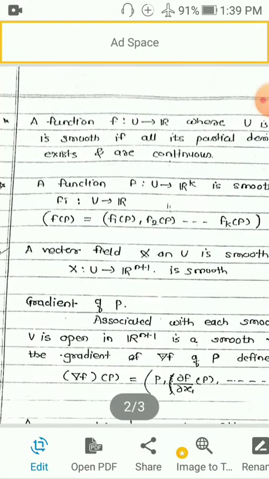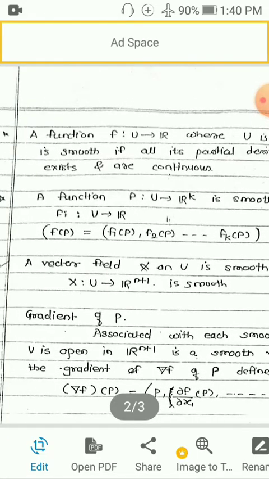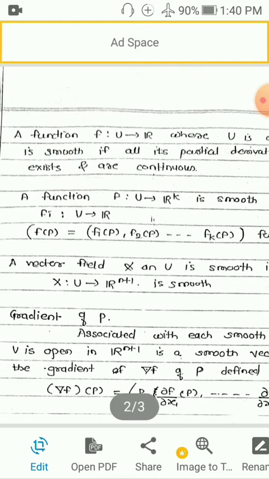Now today we have to see some important definitions first, and then we shall continue the two examples we considered yesterday to sketch the given vector field. We shall see three or four more examples. First of all, these definitions are very important because you have to remember them throughout this course.